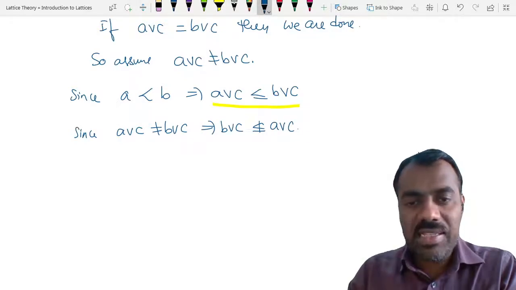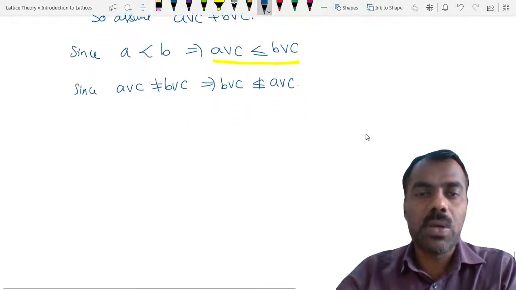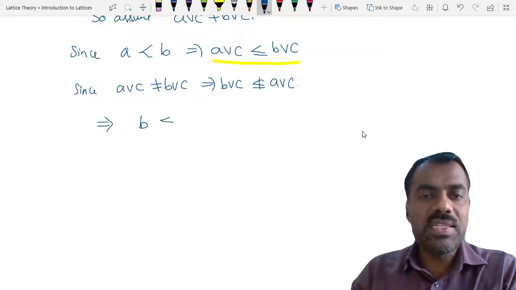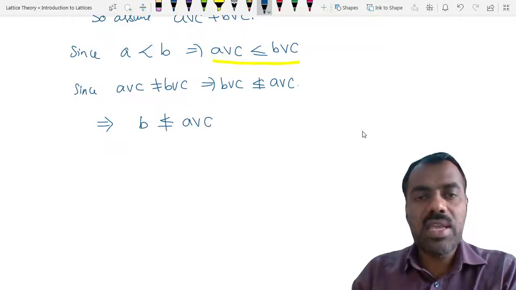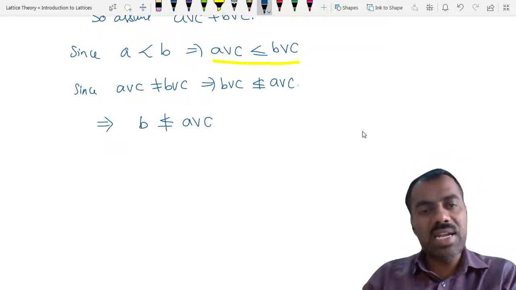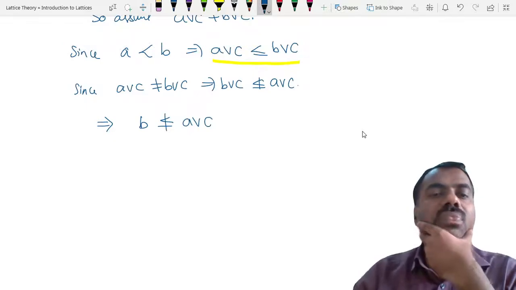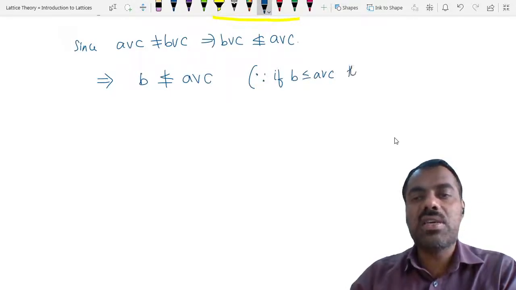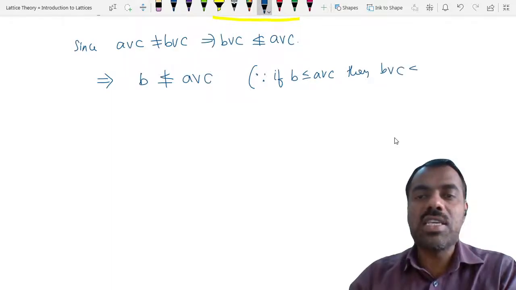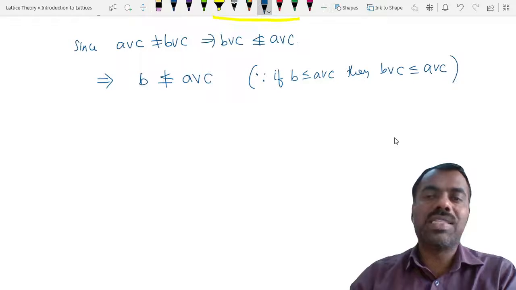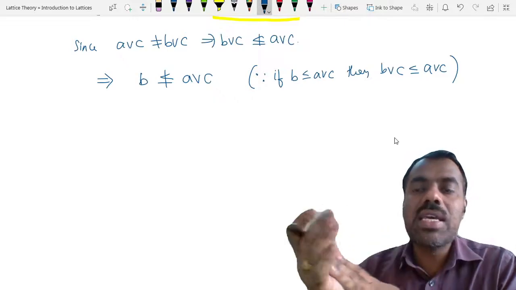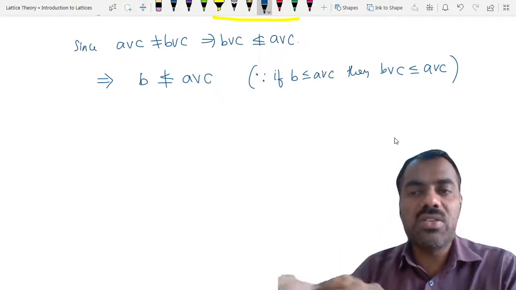Yes, sir. If they are less than or equal to, they should get equal. Okay. Now, this implies we can assure that B is not less than or equal to A join C. Can somebody see why B is not less than or equal to A join C? Since if at all B is less than or equal to A join C, then B join C is also less than or equal to A join C, because C is anyhow less than or equal to A join C. So if B is below A join C, then B join C is also below A join C, which is not true.